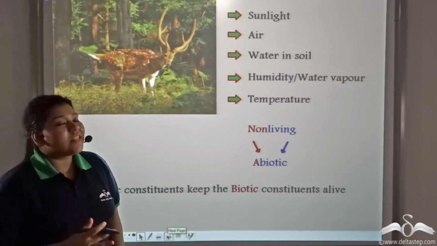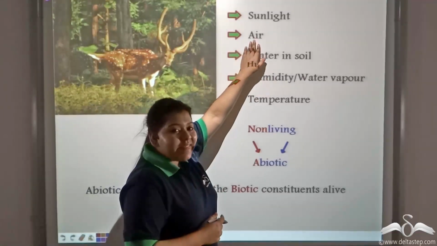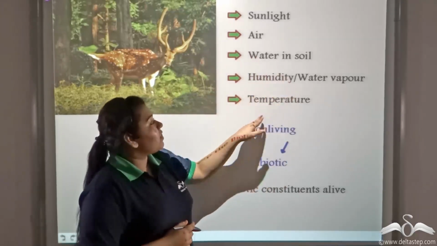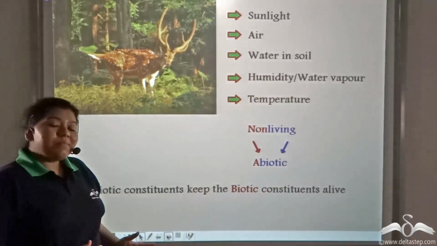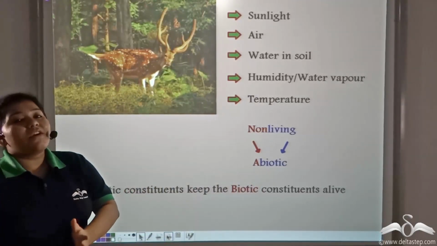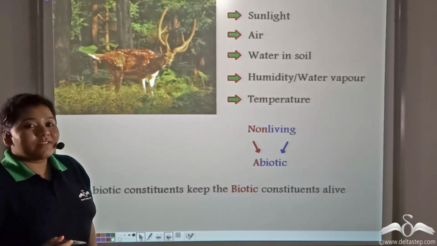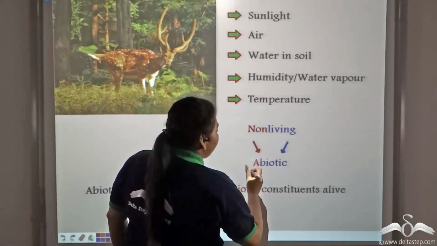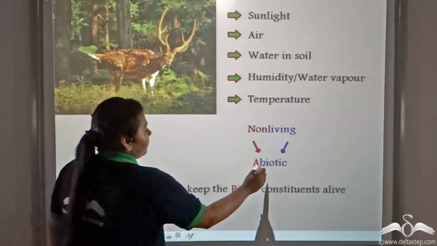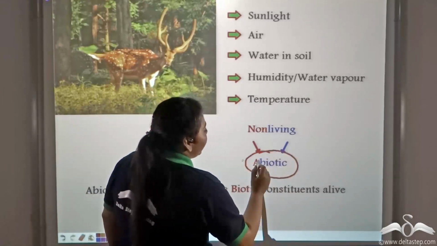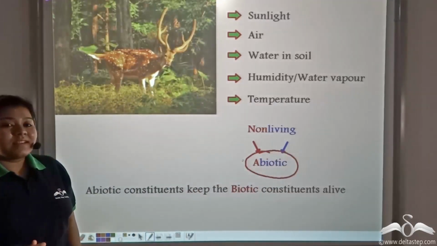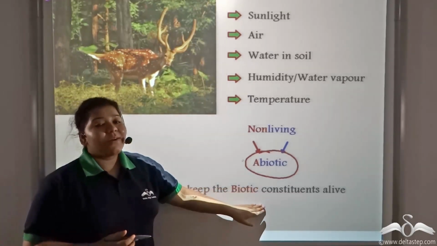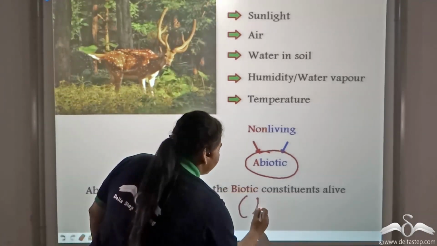So these non-living components such as sunlight, air, water, humidity and water vapor, and temperature keep the living components of the environment alive. These non-living components are known as abiotic factors, where a means non and biotic means living. So abiotic factors keep the biotic or the living constituents alive.